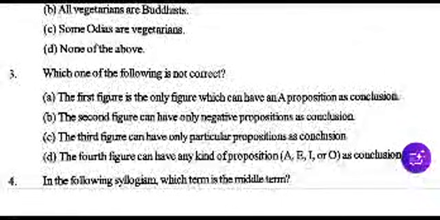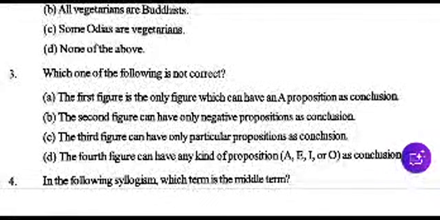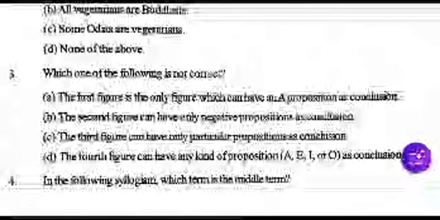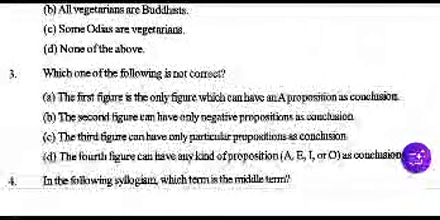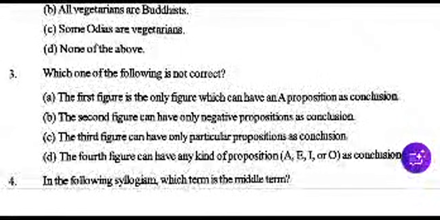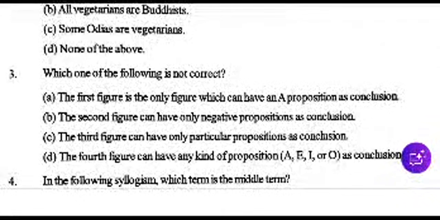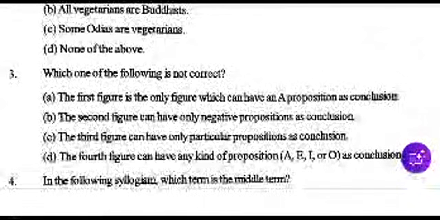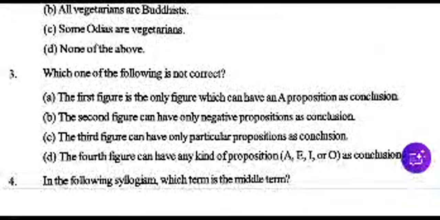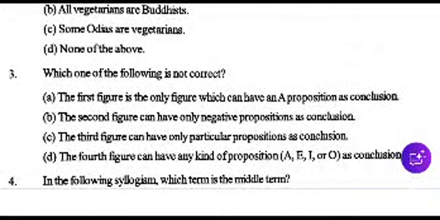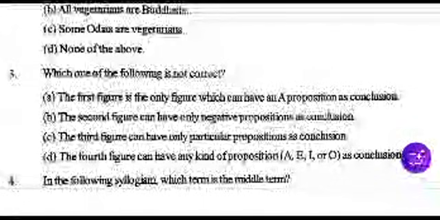The second figure can have only negative propositions as conclusion. The third figure can have any particular propositions as conclusion. And the fourth figure can have any kind of proposition, A, E, I, or O as conclusion. Which one of the following is not correct?